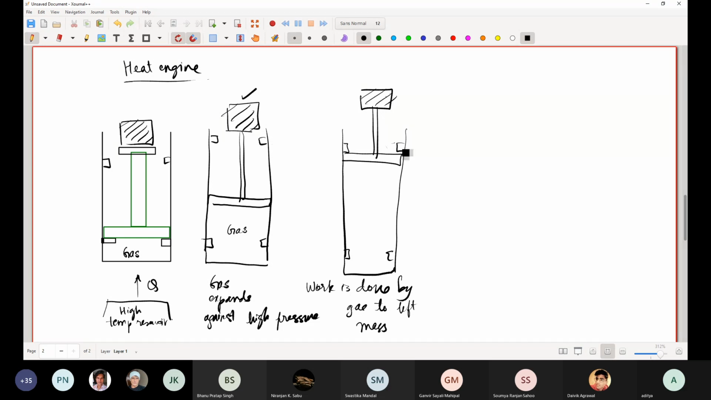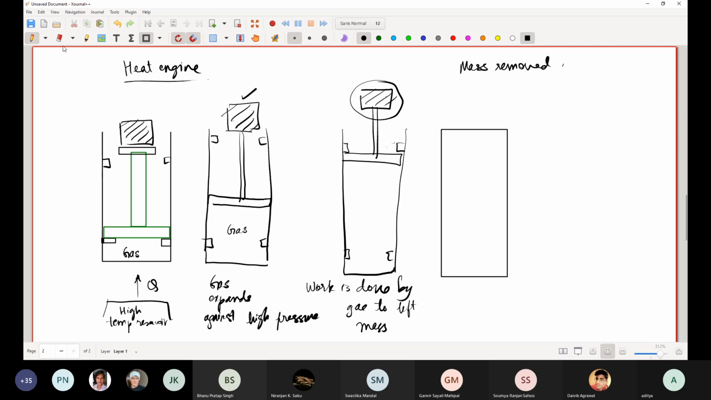Next thing you do is, because it's already at the stops, you remove this mass. So now the mass is removed, and when the mass is removed, you can do this. How does the gas go back to its initial configuration? If someone asks you this, there is no more weight, but we want to go back to the initial position. What am I doing?